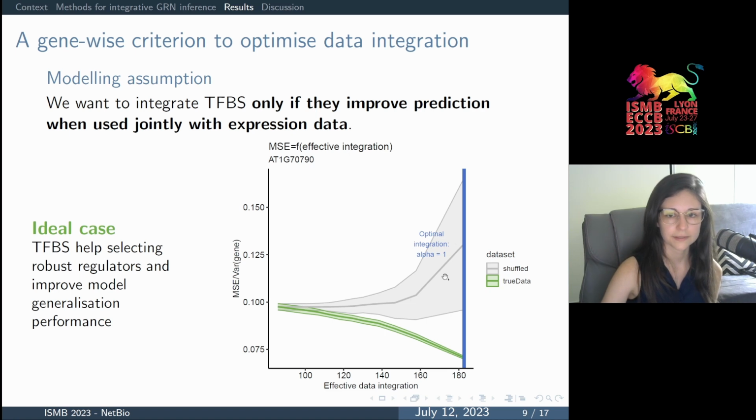In this gene example, we can see that this is the ideal case, where using the information of binding sites guided model estimation toward the selection of robust regulators that provide a better prediction of gene expression on test samples. And this is actually a very nice example of how data integration can alleviate the curse of high dimension and the problem of high correlation between regulators.